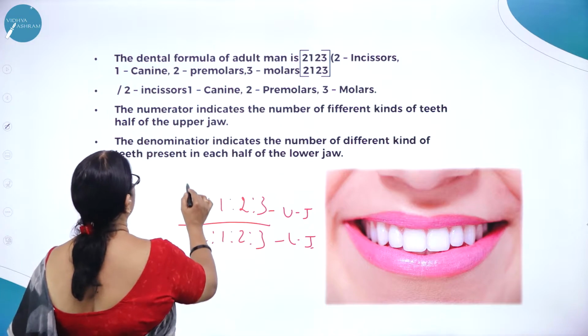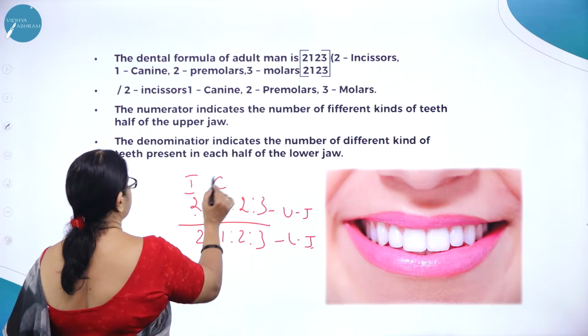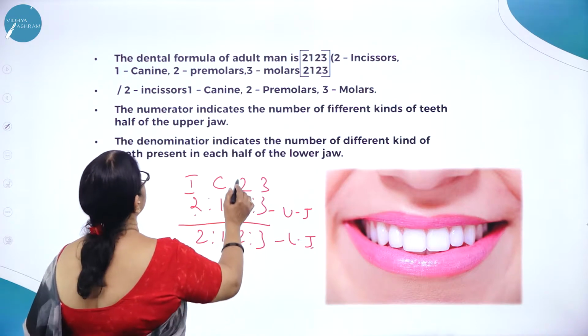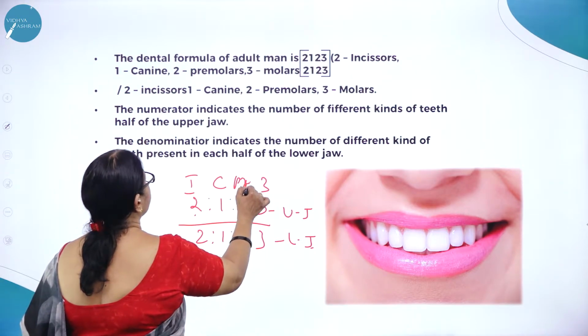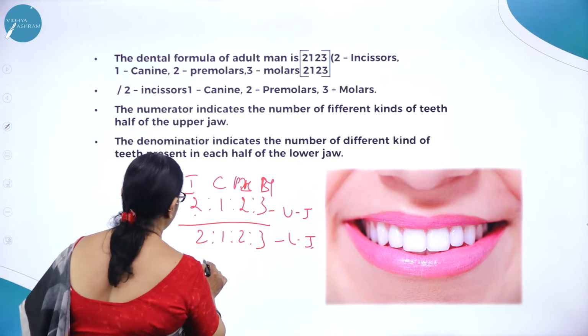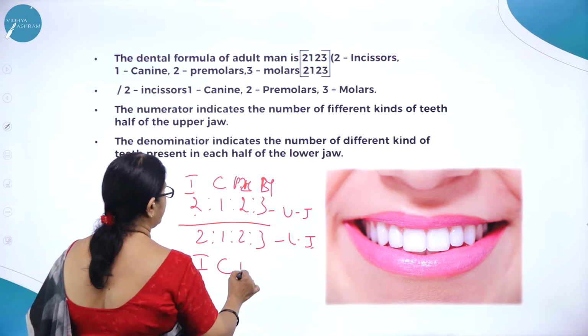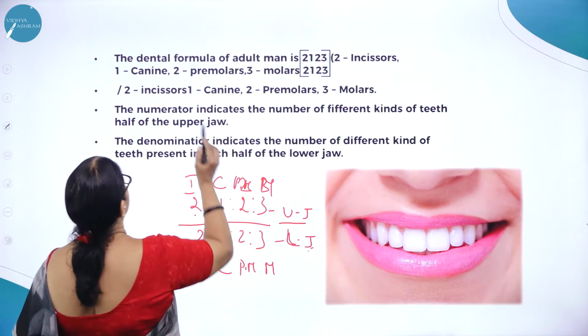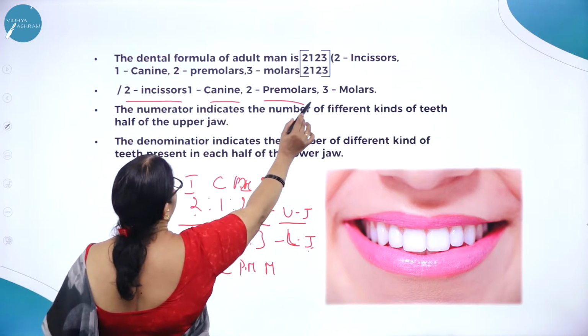So what are two? Two is incisors, one is canine, two are premolars and three are molars. In a similar way, incisors, canines, premolars and molars in the upper jaw and lower jaw.